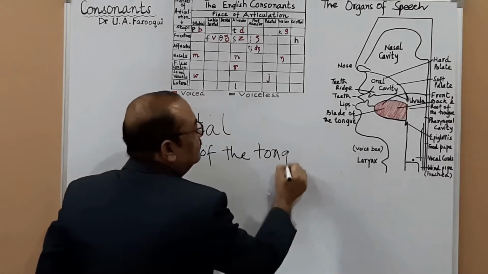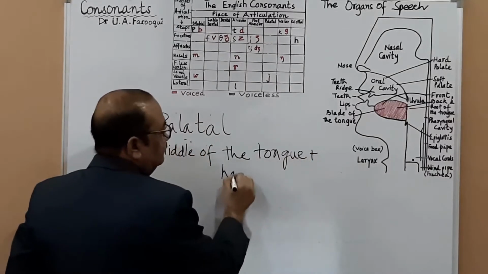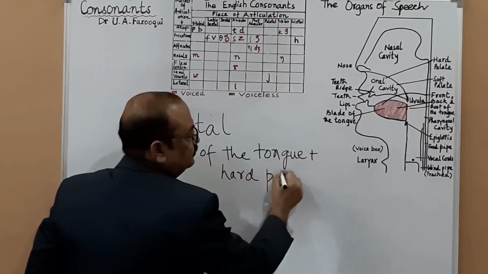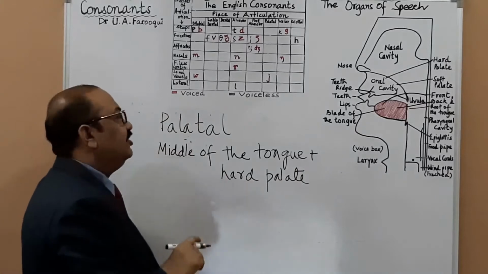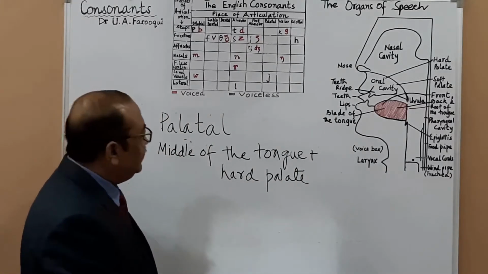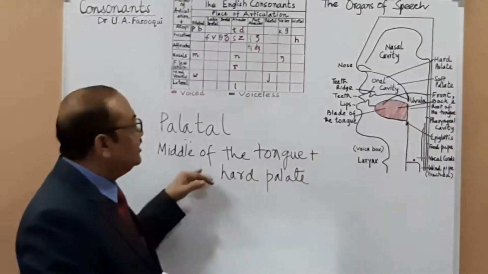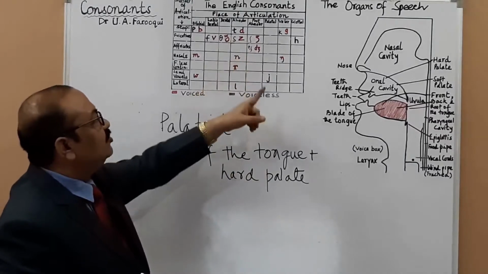Middle of the tongue plus hard palate. Where is the hard palate located? Just behind the alveolar ridge. Very nice. So these are the two articulators as far as palatal consonants are concerned.